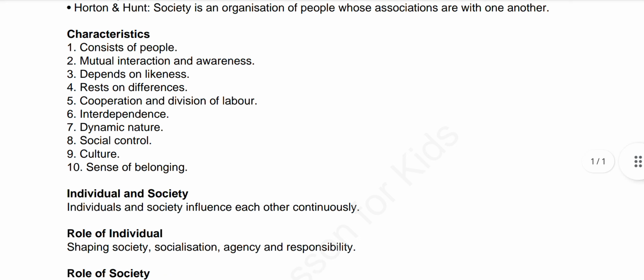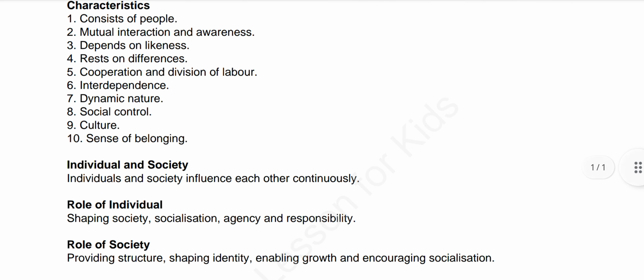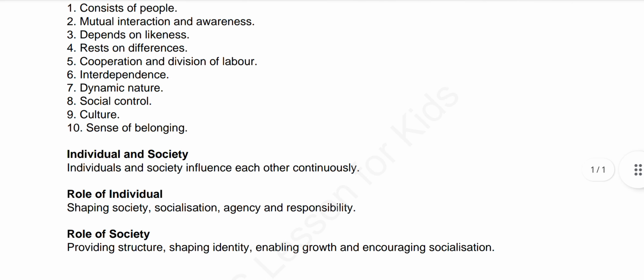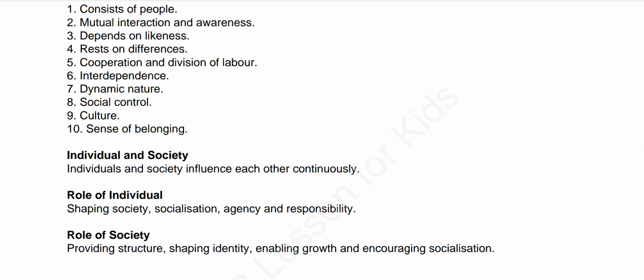Now let's move on to the individual and society and their roles. As I have written here, individual and society influence each other continuously. Now how? What do you think? How? An individual and society exist in a dynamic interdependent relationship, because an individual's perspective changes.